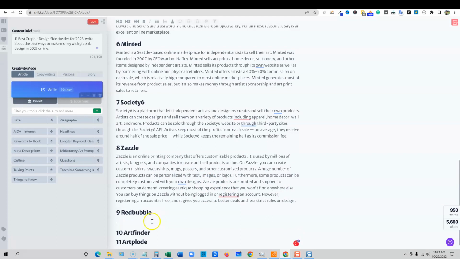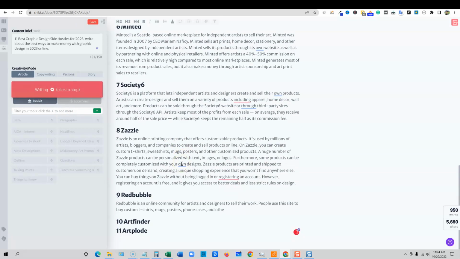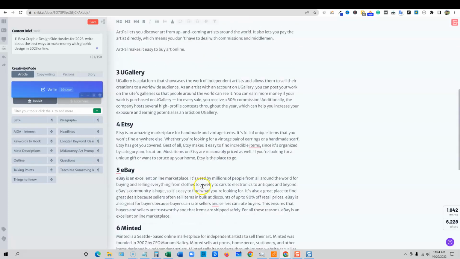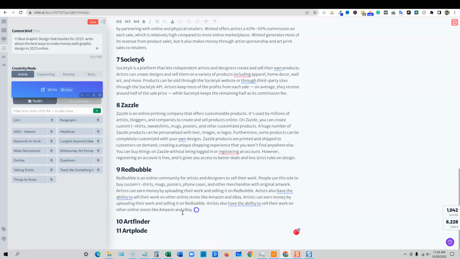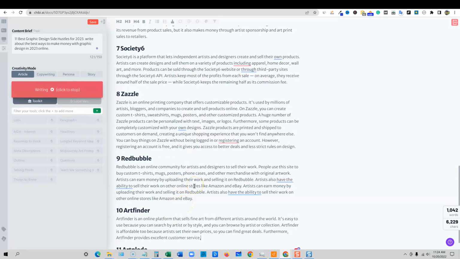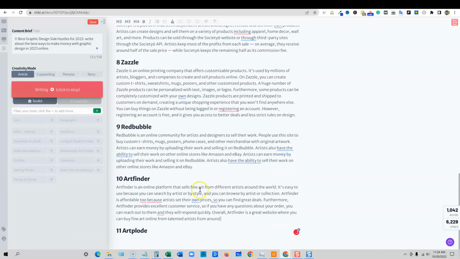And then also you can use the write more button to let Chibi finish your thoughts and finish sentences. It's probably not recommended to do what I'm doing right now, which is just to let the software write the entire article. You're going to want to go through and read this entire thing and make proper edits. But nonetheless, I'm just showing you what the software is actually capable of. If you did want this to write this much content for you, just using AI, it's more than capable of doing that, which is super, super cool. So I'm going to go like this.